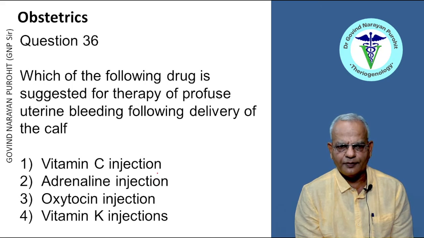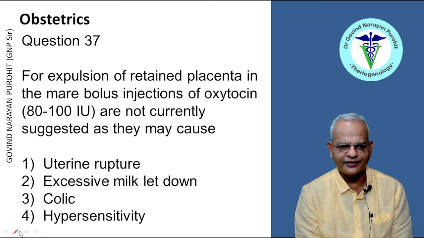So, although vitamin C, adrenaline, vitamin K are all suggested for stopping the bleeding, during the immediate postpartum period the most appropriate therapy would be oxytocin, because that will reduce the size of the uterus and increase the contractions, contracting the vessels, right? So that is the right answer.